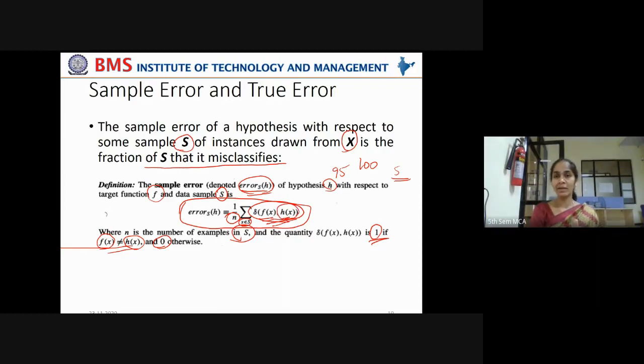If there is an error, it is 1. If there is no error, it is 0. Now add up all those errors. Say it has made 5 errors: 1 plus 1 plus 1 plus 1 plus 1. A total of 5 classifications have been made wrong. So the average of that will give you the sample error.